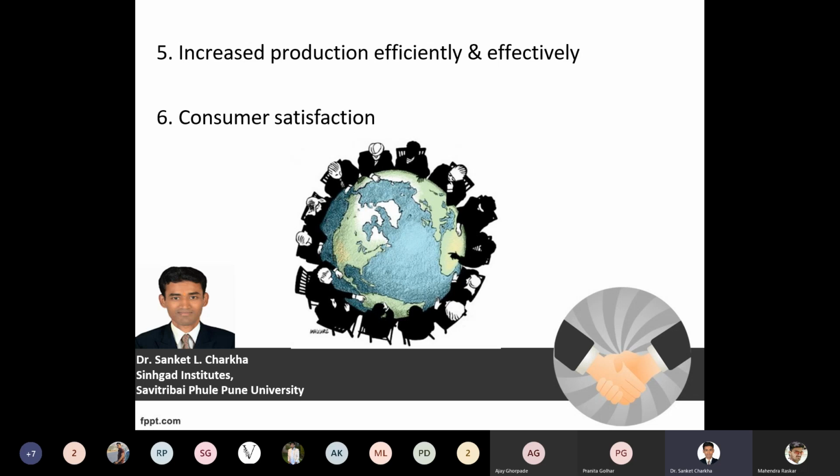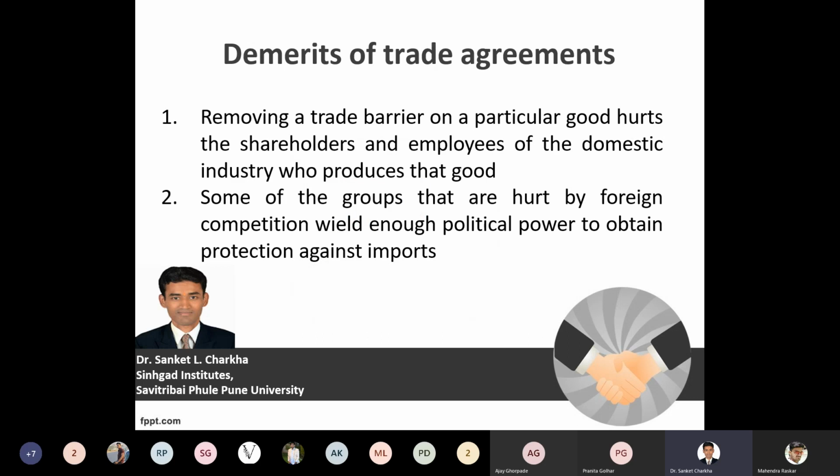Next thing, increase production efficiency, effectively and efficiently. So what we need to see is that the production, the manufacturing, the productivity is developed effectively and efficiently, at a proper and balanced stage. And lastly, it should provide consumer satisfaction or customer satisfaction to all the member participants who are consuming these goods and services.